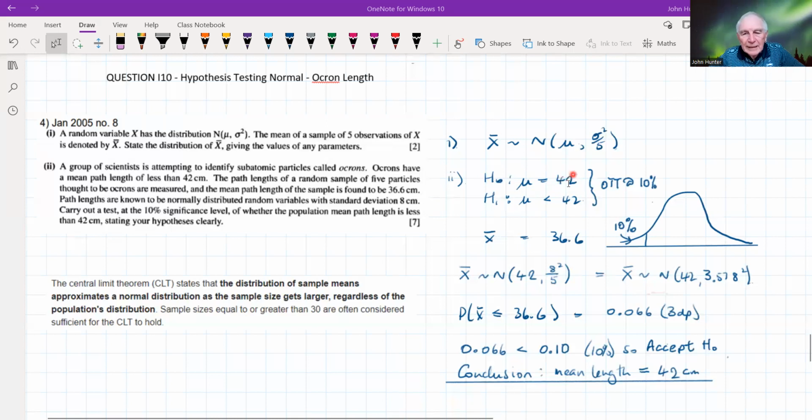But we haven't really got anything else to go on but the 42. So our alternative hypothesis is that this mean is less than 42, to test whether the population mean path length is less than 42. So this is what we've got: the null is that the mean equals 42, and the alternative is that the mean is less than 42. So it's a one tail test at 10%. We have our test statistic here,